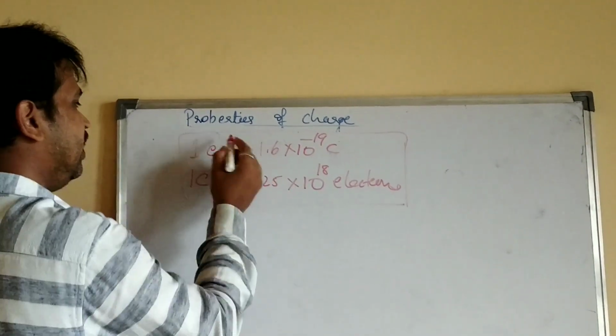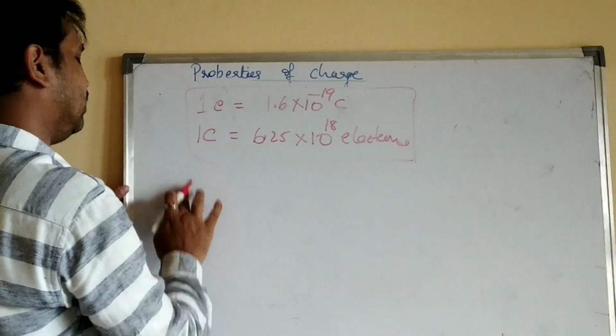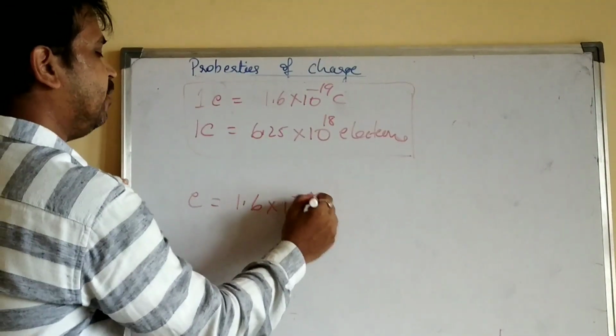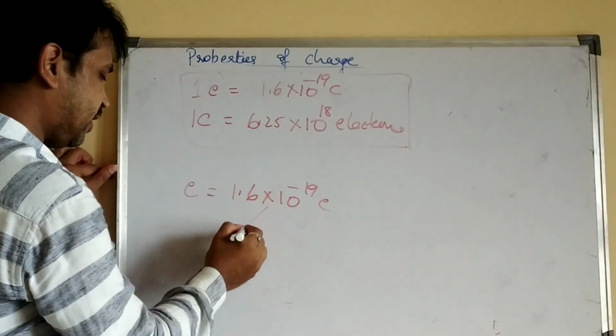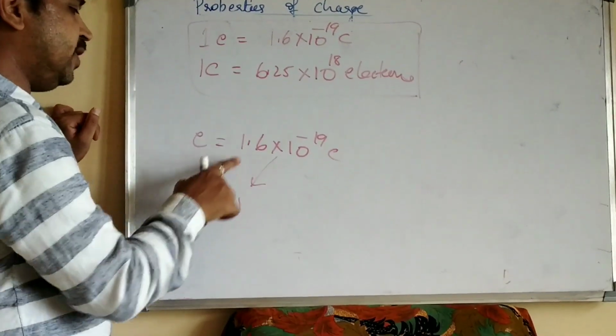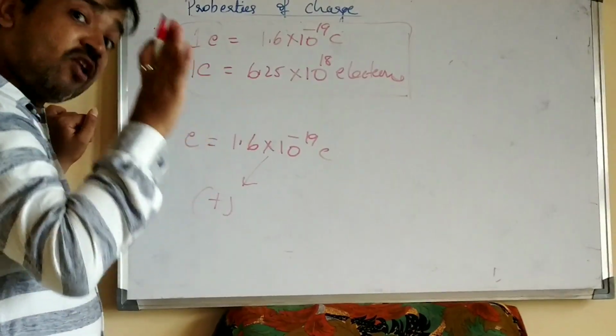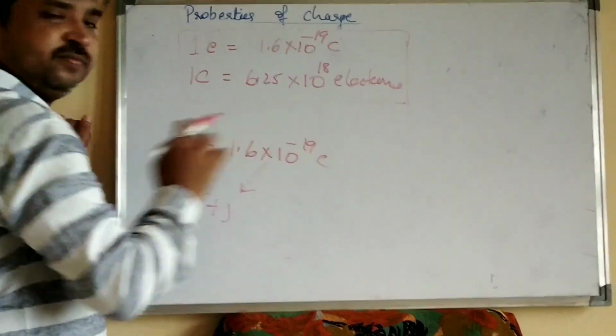Now see here students, the charge on an electron is equal to 1.6 into 10 power minus 19 coulomb. This can be plus: plus 1.6 into 10 power minus 19 coulomb means a body has lost electrons.